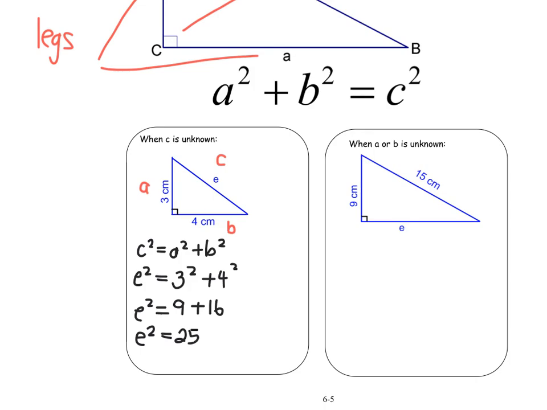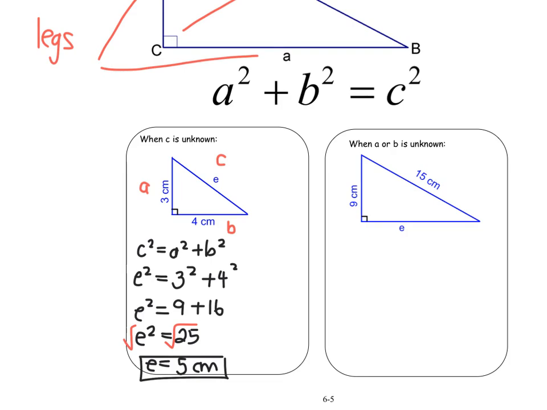And now, how do we get rid of an exponent? We square root both sides. Now I know in quadratics I said whenever you take the square root of a number, it's the positive and the negative version. However, because we are dealing with a side length, it's always going to be the positive version, because I can't have a negative hypotenuse. So in this case, E is equal to 5 centimeters.